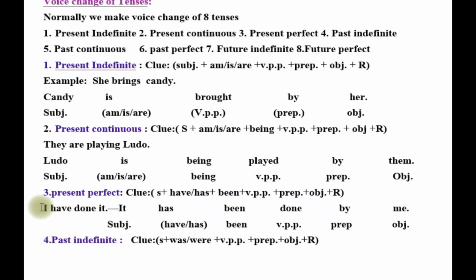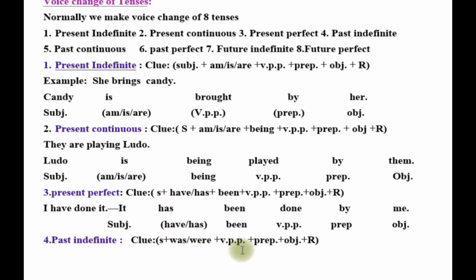object form of subject. So me is the object form of I. So me is placed here. Here one thing you need to know is that in case of present perfect tense, in every perfect tense, the third form of the verb, or conjugation of the verb, or past participle of the verb, is given. Next, past indefinite.